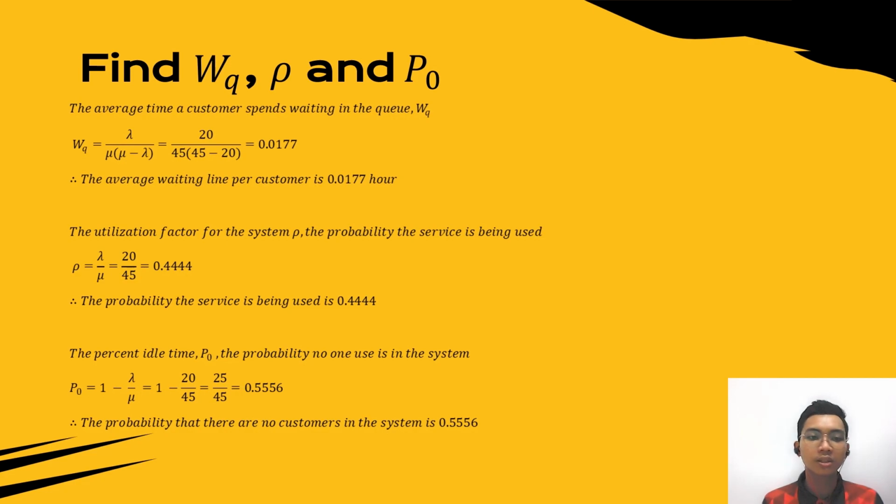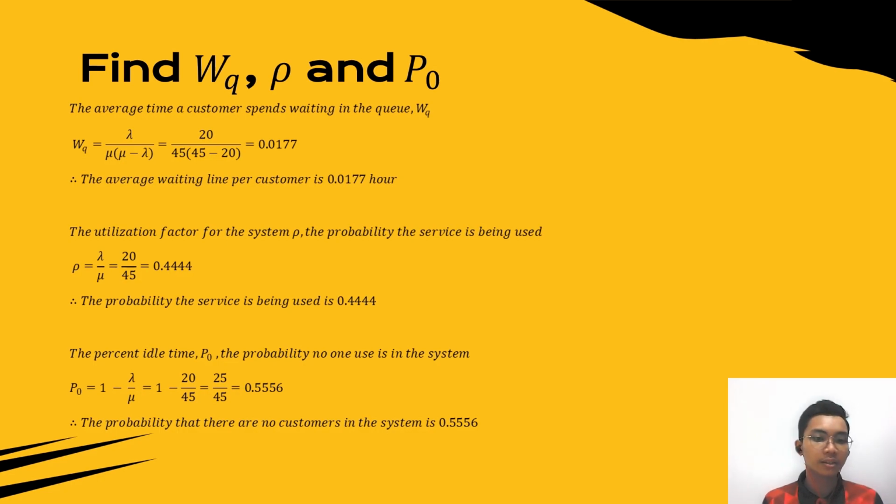Next, the utilization factor for the system, P. We calculate the probability that the service is being used in Mr. DIY. The formula for calculating the utilization is lambda over mu. Substituting the values, 20 over 45, equals 0.4444. So the probability the service is being used is 0.4444.